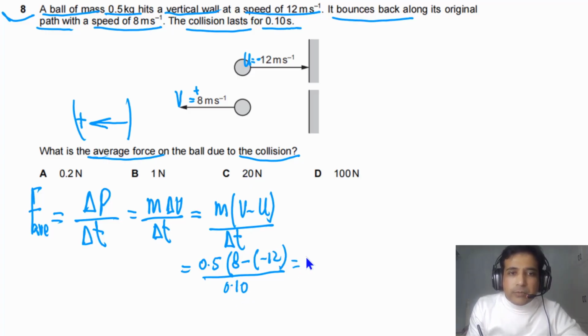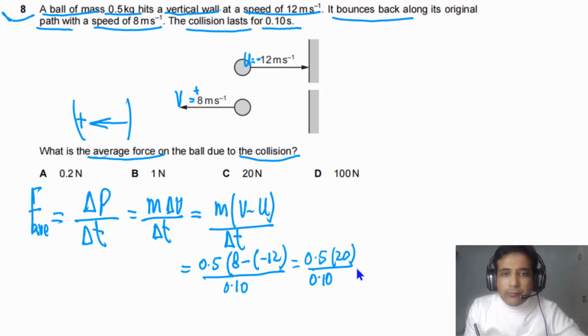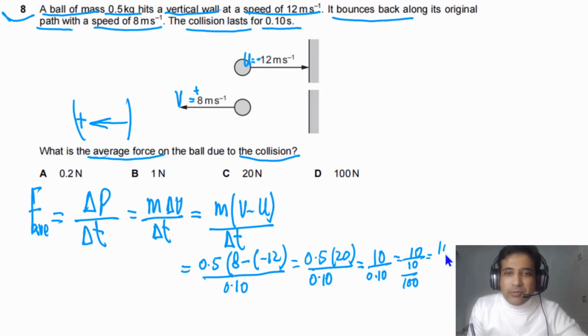If we solve this, we will get 0.5 times 20, divided by 0.10. Solving this part, 0.5 multiplied by 20 gives 10, and 10 divided by 0.10 gives 100. So the final answer is 100 newtons.